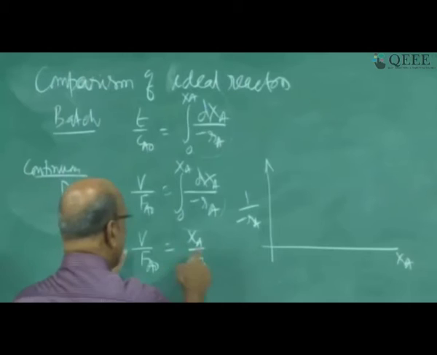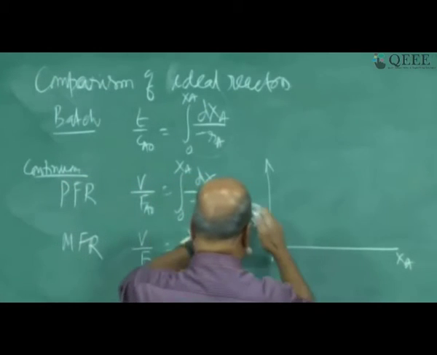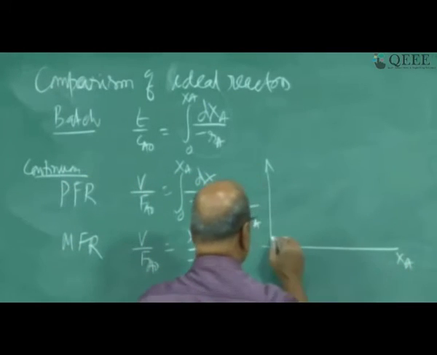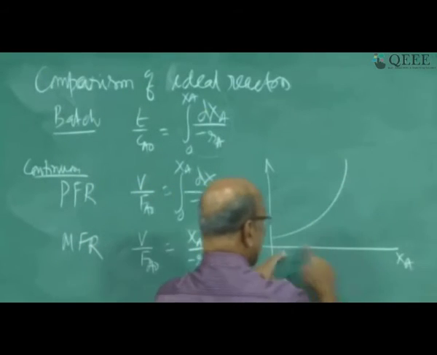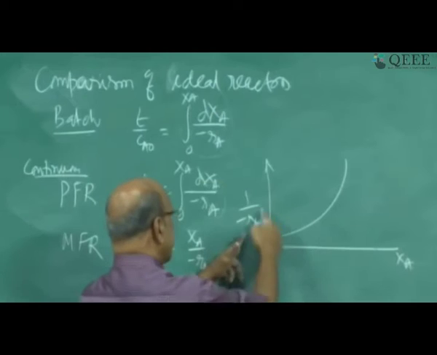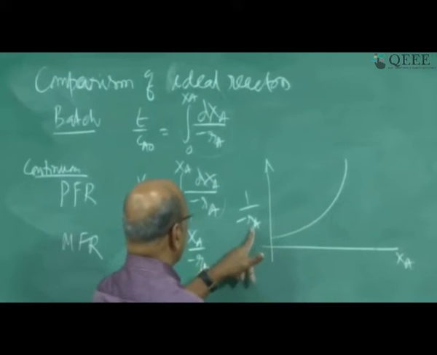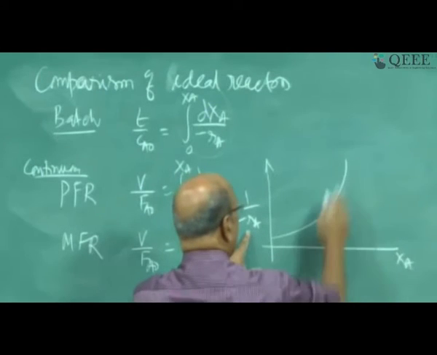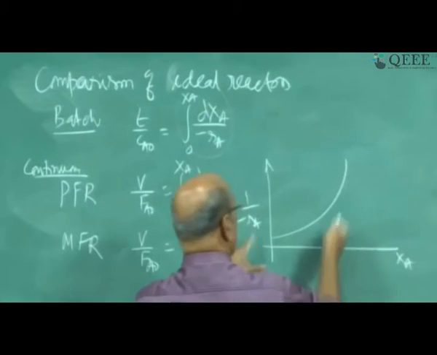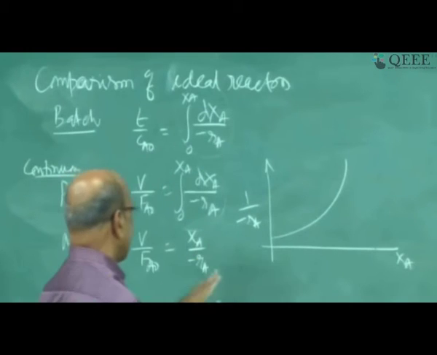Let us now plot the mixed flow reactor. The relationship between 1 by minus RA versus XA is the same. It is something like this. Again, as I told you, as conversion increases, rate decreases. When rate decreases, this 1 by minus RA increases. That's why it is increasing like this, and when you go to almost 100% conversion, it goes to infinity. Good. That is the simple thing.